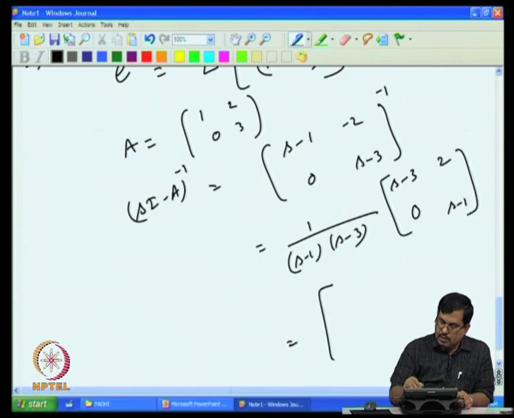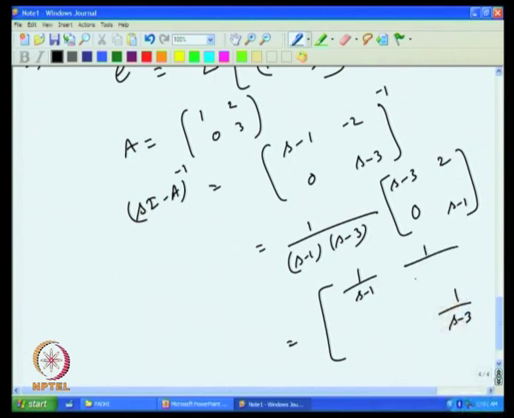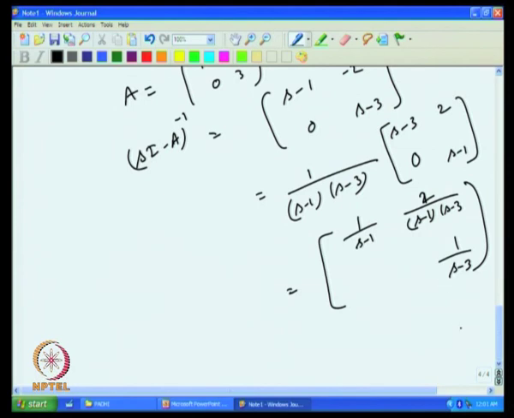So, s minus 3 will cancel from here, so I get 1 over s minus 1 here. The s minus 1 will cancel from here, so I get 1 over s minus 3 in the diagonal. If I multiply element by element, then I am left with 2 over (s minus 1) into (s minus 3). Now I have to take the inverse Laplace of these elements.